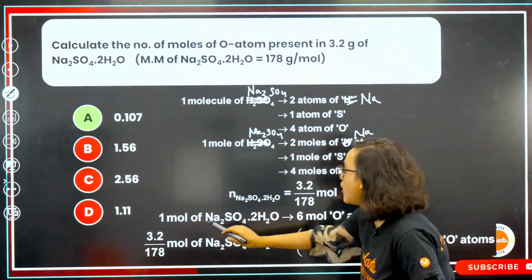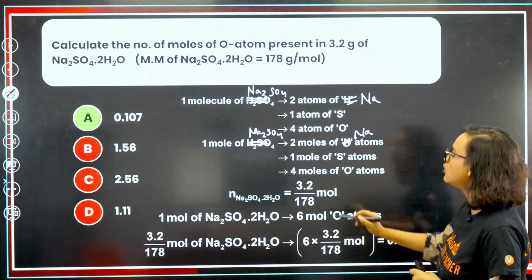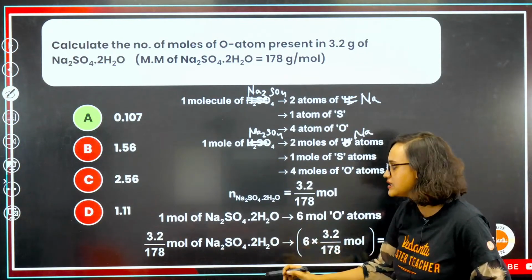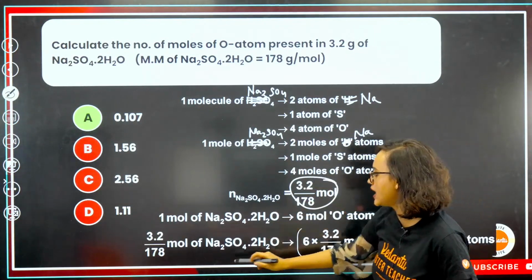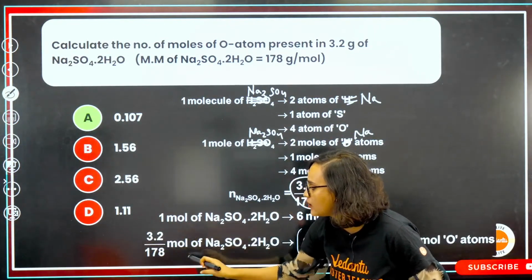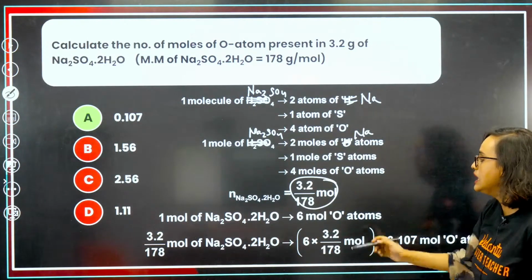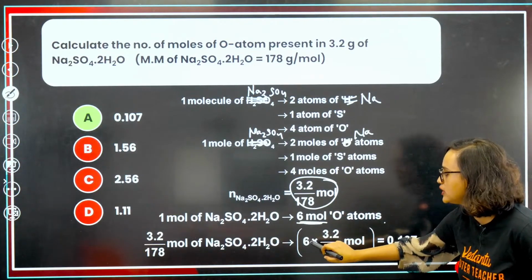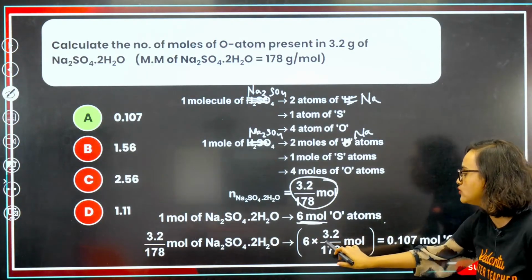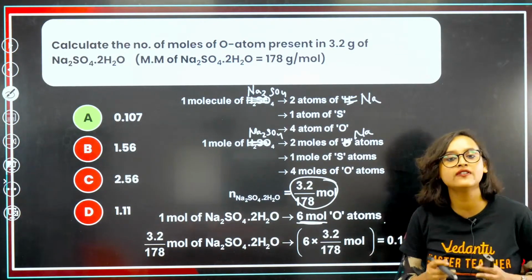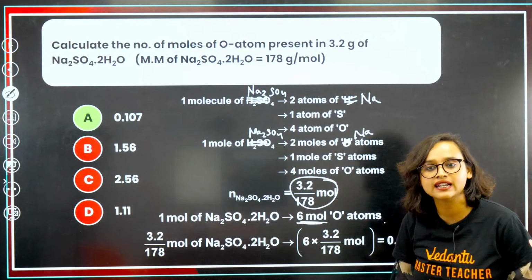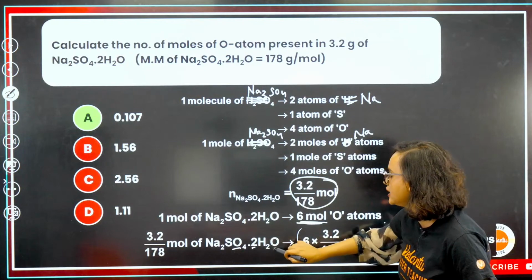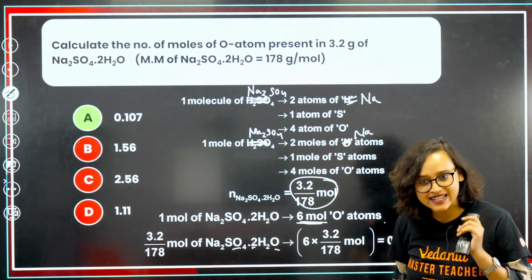Now 1 mole of Na2SO4.2H2O will give you 6 moles of O. That means we will take this value and put it up here. So 3.2 divided by 178 mole of Na2SO4.2H2O, how much will it give you? Because we know that 6 moles of O atoms it is giving, we will do 6 into 3.2 divided by 178 mole. How did we find that it is 6, guys? Because here we have 4 O and another 2 O. So 4 plus 2, 6.